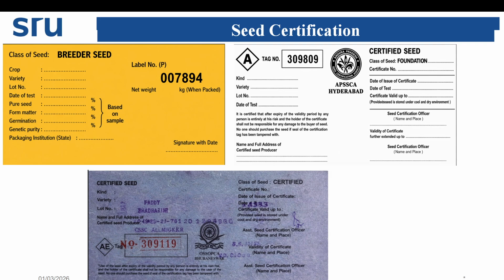See, this golden yellow is the breeder seed tag. This is the foundation seed tag, class of seed foundation. Then this is class of seed certified. So these are the labels for breeder seed, foundation seed and certified seed. If you see here, each and every detail is there: crop, variety, lot number, date of testing, germination percentage, genetic purity. Each and every piece of information will be there on the label.